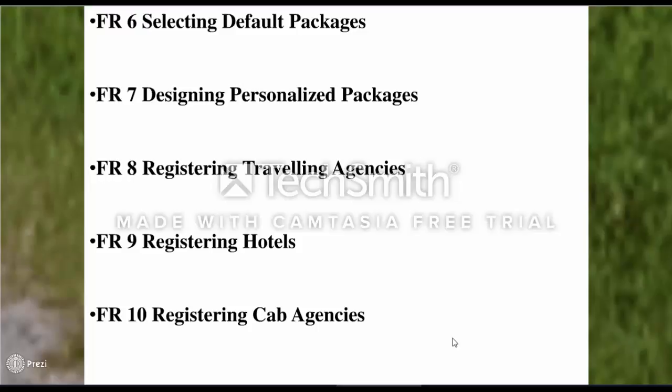Under this functionality, we are allowing the customer to independently design their own packages according to their budget for the trip. The customer will ask for the means of travel he or she wants to use to reach the destination. He or she will be asked to select the name of the location he wants to visit and the number of days he wants to spend at the location.